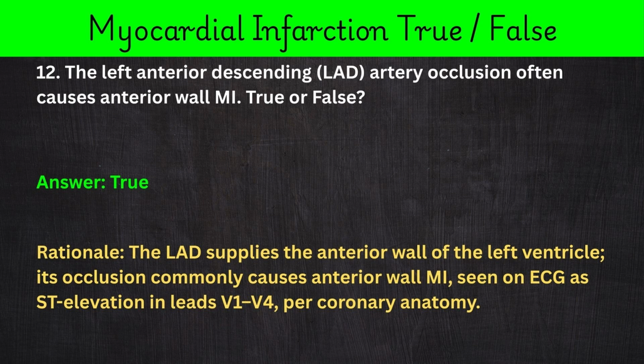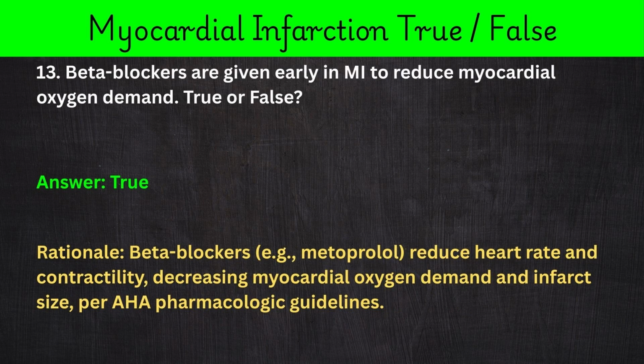Rationale: the LAD supplies the anterior wall of the left ventricle. Its occlusion commonly causes anterior wall MI, seen on ECG as ST elevation in leads V1 to V4, per coronary anatomy. 13. Beta blockers are given early in MI to reduce myocardial oxygen demand. True or false? Answer: true.